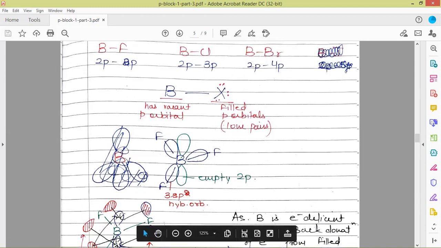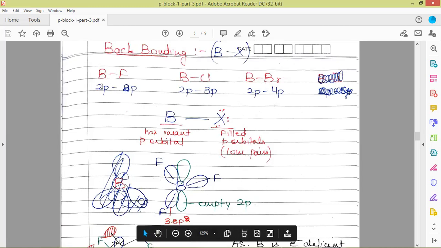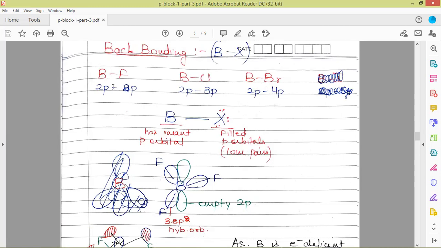Boron has a vacant 2p orbital, and fluorine has electron density in its 2p orbital. So in BF3 there is an overlap of 2p and 2p orbitals in the back donation bond, in BCl3 there is an overlap of 2p and 3p, and in BBr3 there is an overlap of 2p and 4p. Maximum overlap takes place whenever the orbitals are of comparable size, so the most efficient overlap will be in BF3.